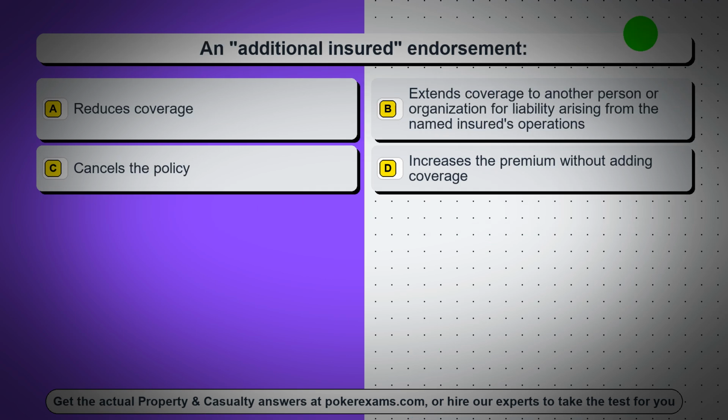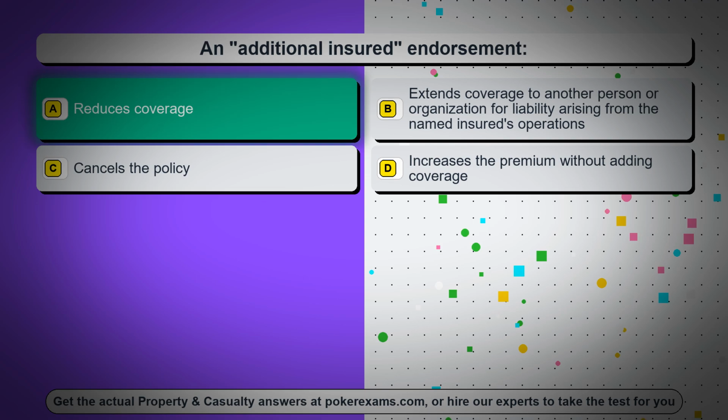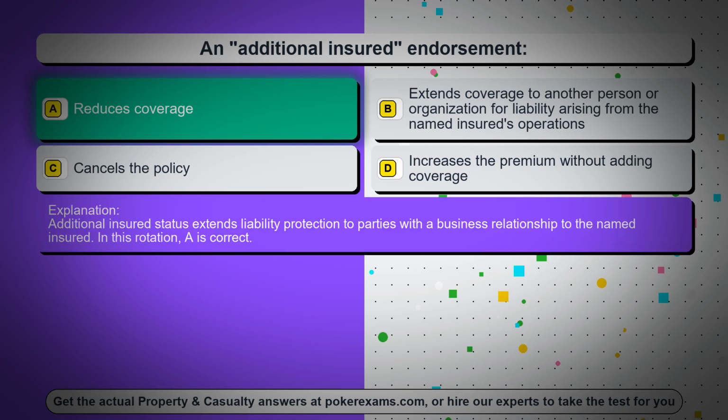Question 61. An additional insured endorsement. Option A, reduces coverage. Option B, extends coverage to another person or organization for liability arising from the named insured's operations. Option C, cancels the policy. Option D, increases the premium without adding coverage. The correct answer is option A, reduces coverage. Additional insured status extends liability protection to parties with a business relationship to the named insured. In this rotation, A is correct.